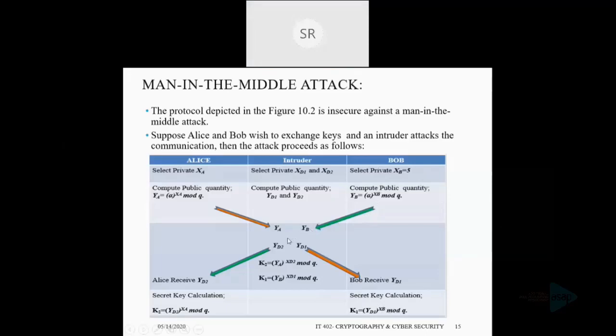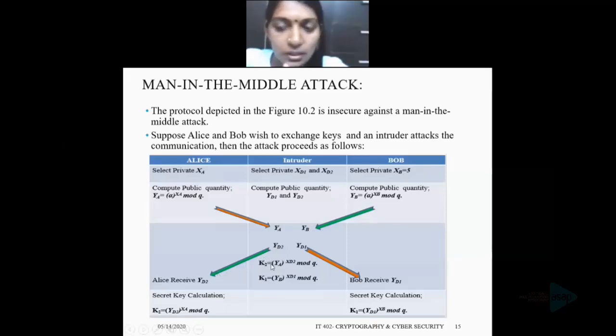The intruder intercepts YB and instead of YB, he transmits YD2 to Alice. He also calculates a key K1 that is equal to YB raised to XD1 mod Q.